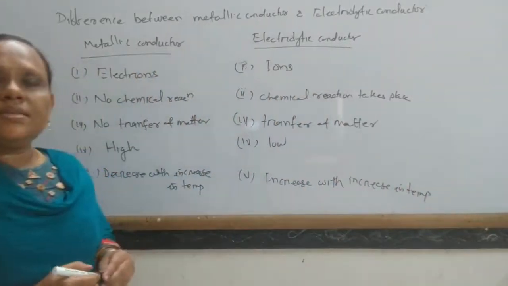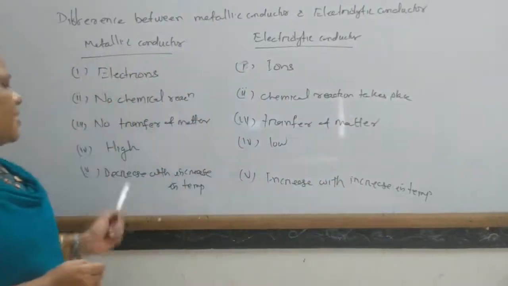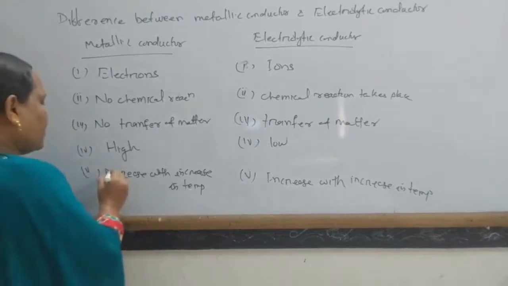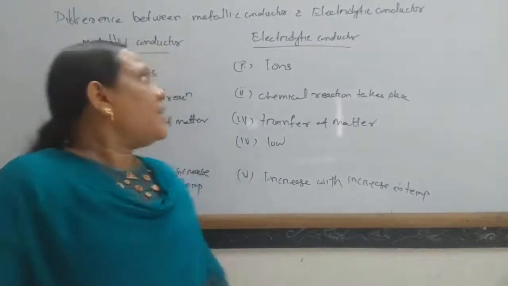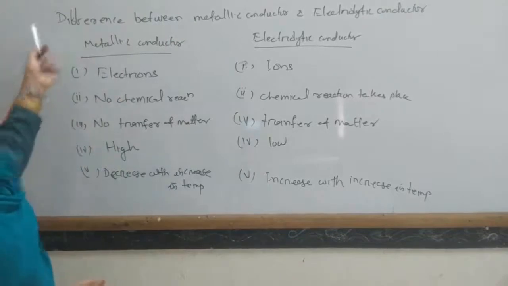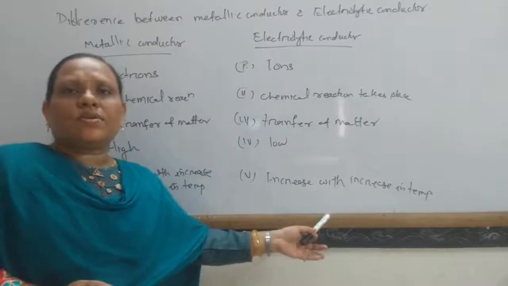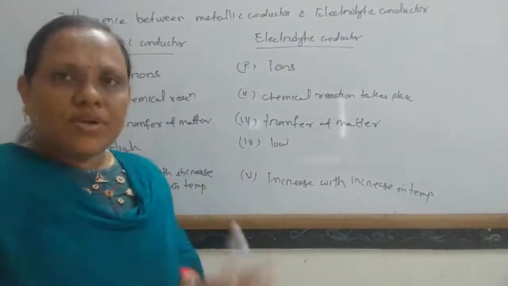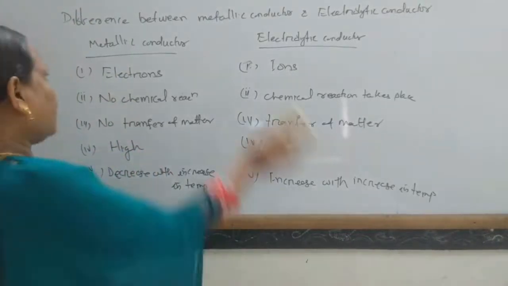These are the main differences between metallic conductor and electrolytic conductor. Another thing is that a metallic conductor generally obeys Ohm's law, and an electrolytic conductor obeys both Ohm's law and Faraday's law. So these are the main points of difference between metallic conductor and electrolytic conductor.